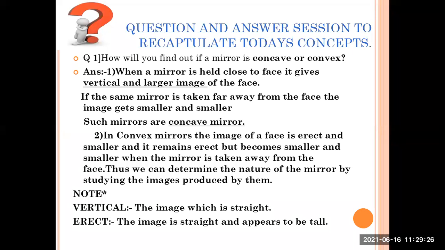In convex mirror, what happens? The image of the face is erect and smaller, and it remains erect but becomes smaller and smaller when the mirror is taken away from the face. Thus, we can determine the nature of the mirror by studying the images produced by them. Okay, so this is the major difference. You can see a note. Vertical means the image is straight, and erect means the image is straight and appears to be tall.